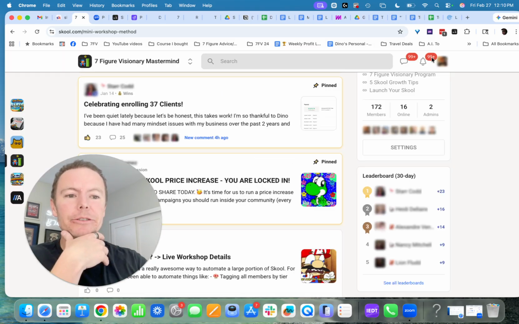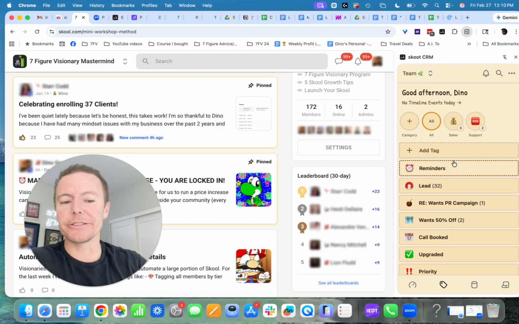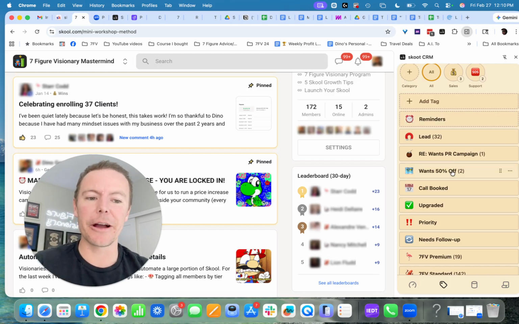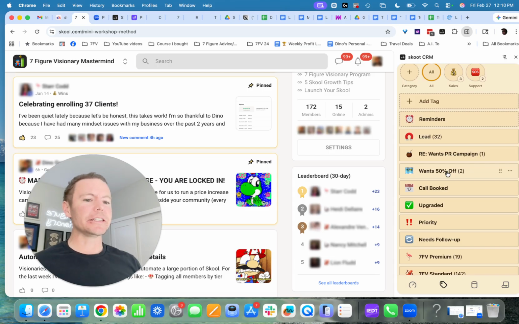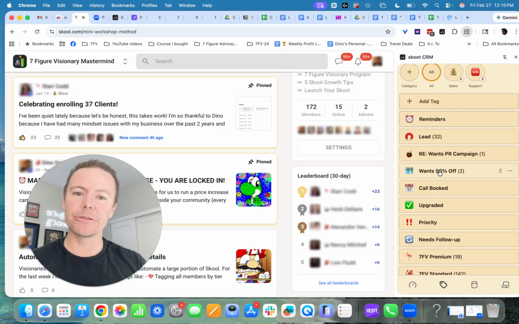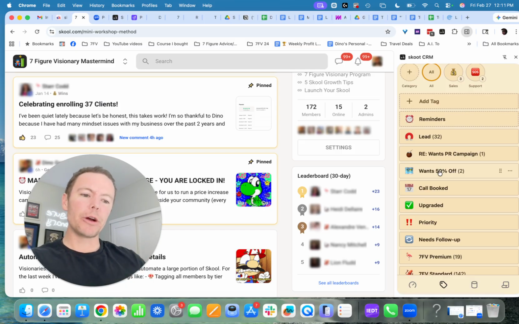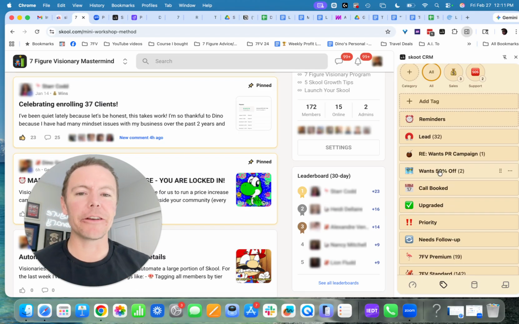When I pull up the software again and look at tags, we've only had this installed for like 10 days, actually closer to 8, and I'm really excited, so I'm probably talking fast. But we have 2 people that have said yes, I'm interested in details of the discount. I can click this tab right here and see who those 2 individuals are and personally message them and say, hey, do you want to hop on a call? Or, based on the account level and the membership tier you're on, if you upgrade from monthly to annual, you would save this amount, because you mentioned you want details on a discount. That's another way to use this tool.